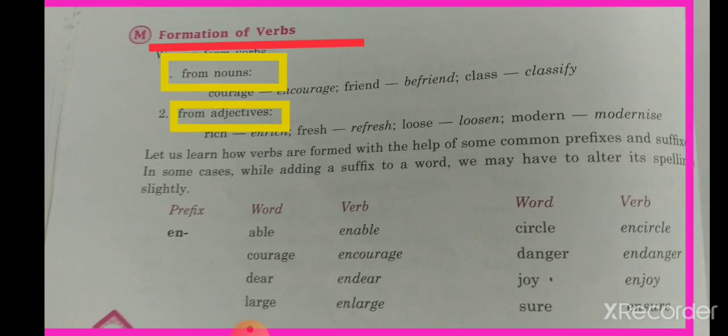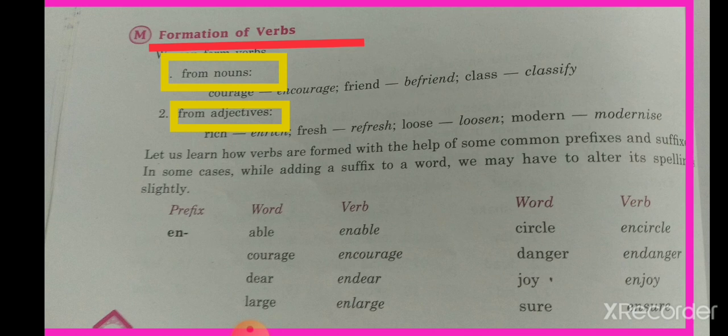Now formation of verbs. We will learn how to form a verb. A verb can be formed in two ways: from nouns or from adjectives. Nouns are naming words and adjectives are the words which are used to tell the quality of a noun or pronoun. So we can form verbs by adding prefixes or suffixes to nouns or adjectives. Look at this word: able. We will add the prefix en to this word and the verb will be formed: enable.